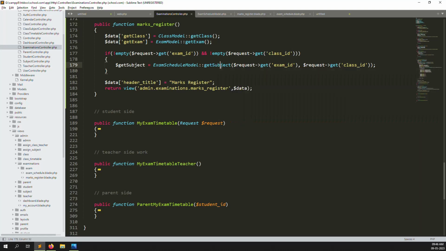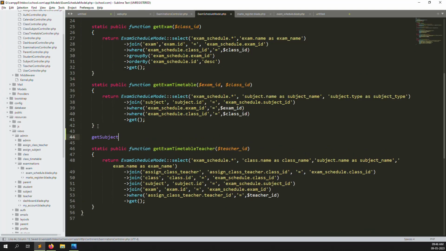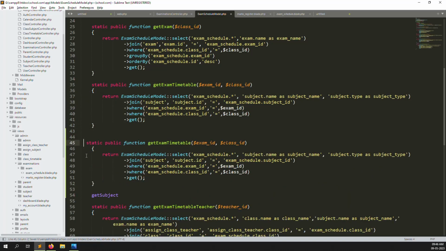Let's make a different query so you don't get confused. We just need to copy and paste. Here is a copy, and you can paste here, and here is the exam id. So exam id, and here you can see class id, so class id. After that I made another join query: subjects.id is equal to exam scheduling's subject id. So we get a subject name, and also we get the subject types.